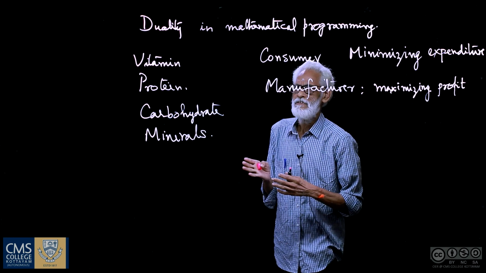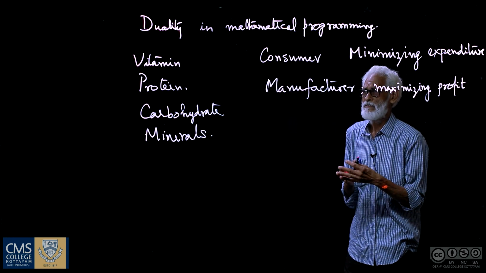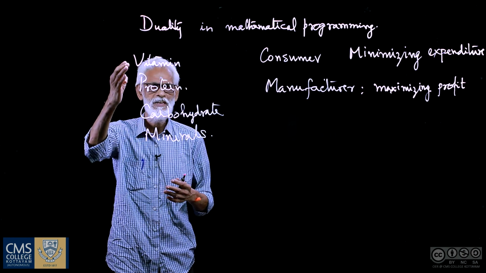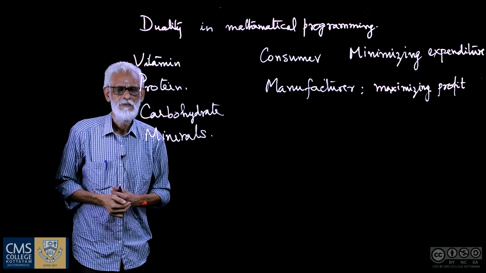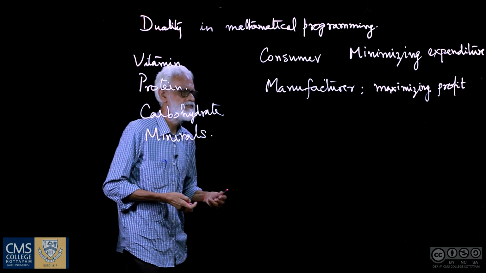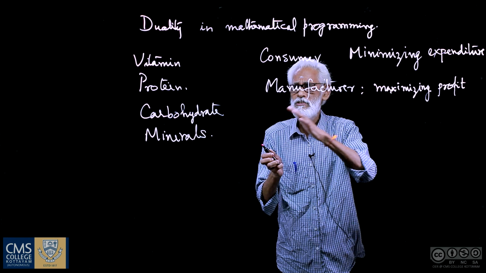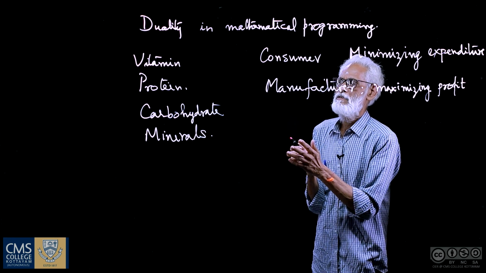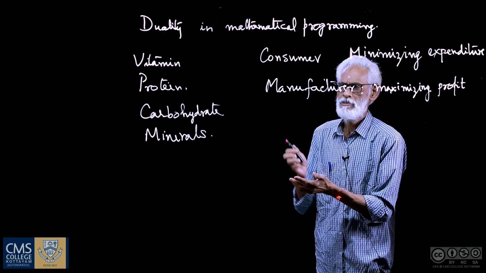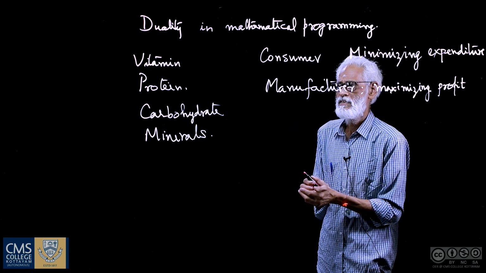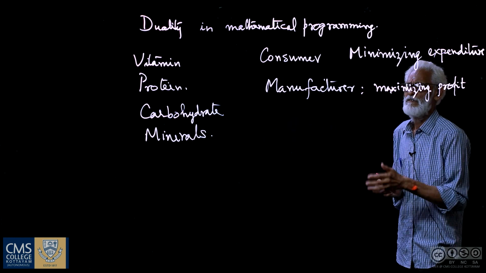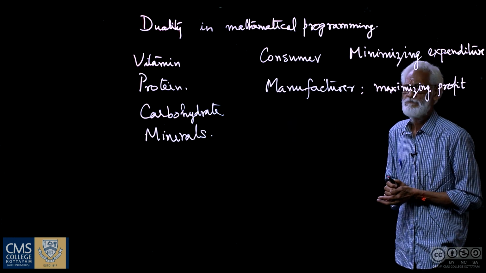But then they require raw materials to manufacture the food items. Now how to maximize their profit, because they too have expenditure to buy the raw materials, procure the raw materials, then the manufacturing process will be again consuming certain amount of money.